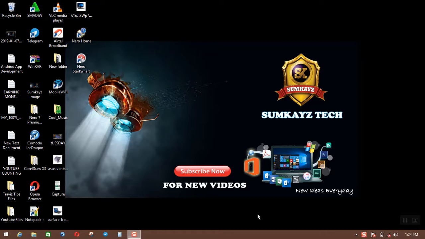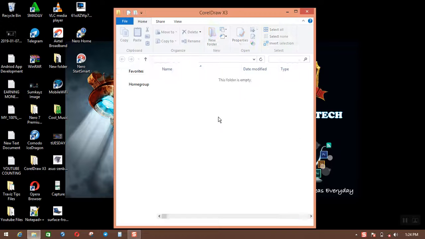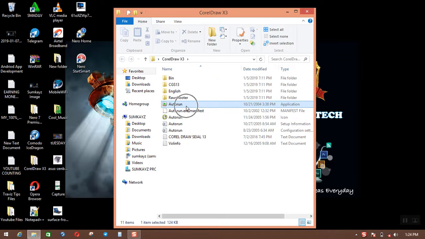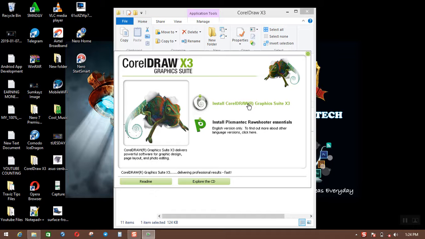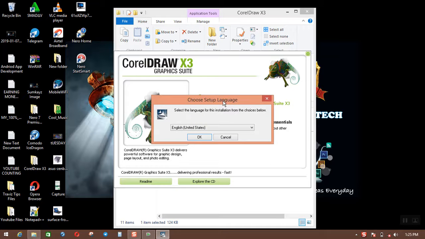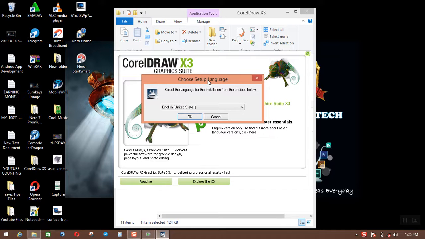Today I'll be showing you guys how to install CorelDraw version X3 for beginners. So I do have my CorelDraw X3 on my PC already, so I'll be opening the folder. I'll click on Install CorelDraw Graphics Suite X3. A page will pop up asking me to choose a selected language. I'll leave it in English United States.